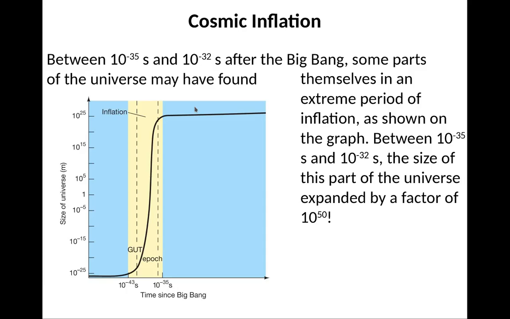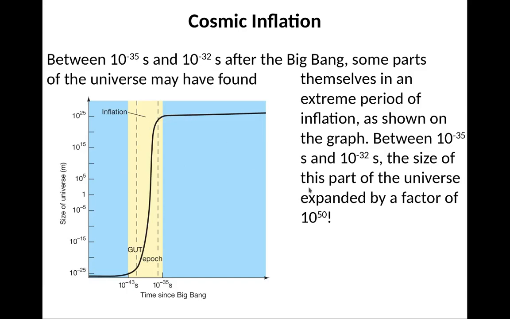I want to talk a little about cosmic inflation because it explains one major thing, which is why the universe is so flat. Between 10 to the minus 35 seconds and 10 to the minus 32 seconds, we don't really know, but there was believed to be a period of extreme expansion, such that the universe grew by nearly a factor of 10 to the 50, from 10 to the minus 35 meters up to 10 to the 25 meters.